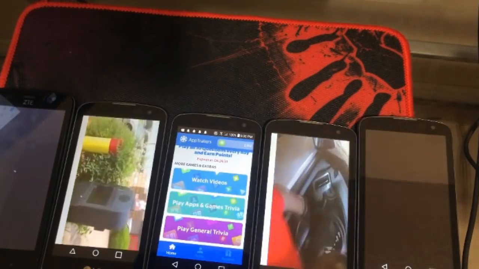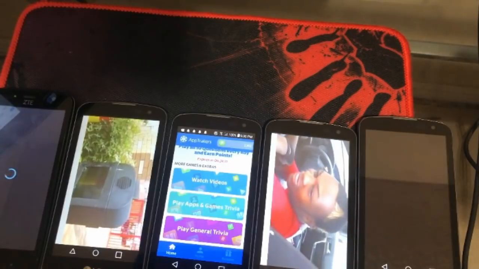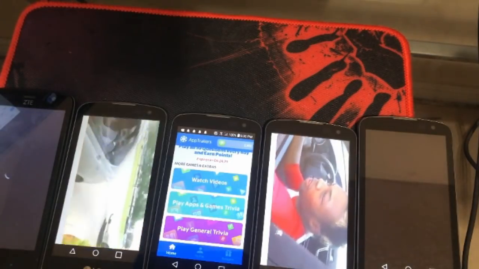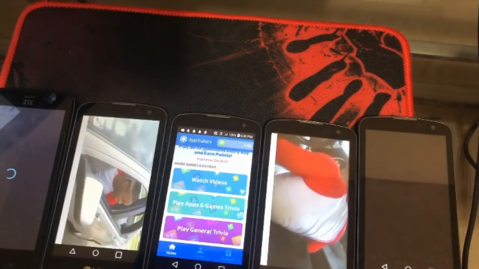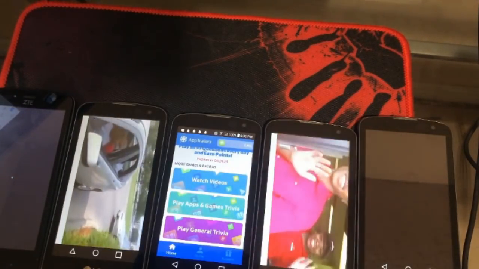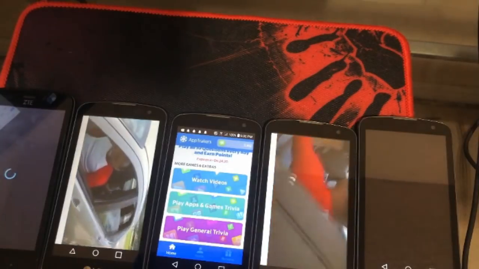I've noticed that if you do that, it is still going to show that finish ad very, very quickly. So it makes more sense for you to just go through the steps of the advertisement itself to be able to get your points. And sometimes when you do that, the finish ads will go away for a decent amount of time, so you don't have to keep doing it back to back.